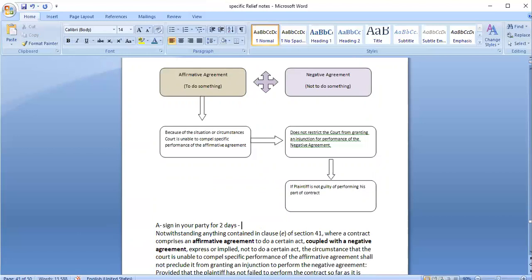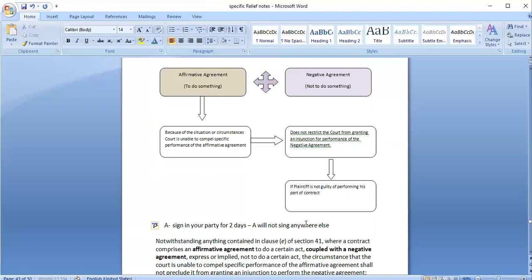Basically for these 2 days A will not sing anywhere else. So here, he will sing in this party for 2 days. This is the positive part, that he will do something. Negative agreement is this, that he will not sing anywhere else.